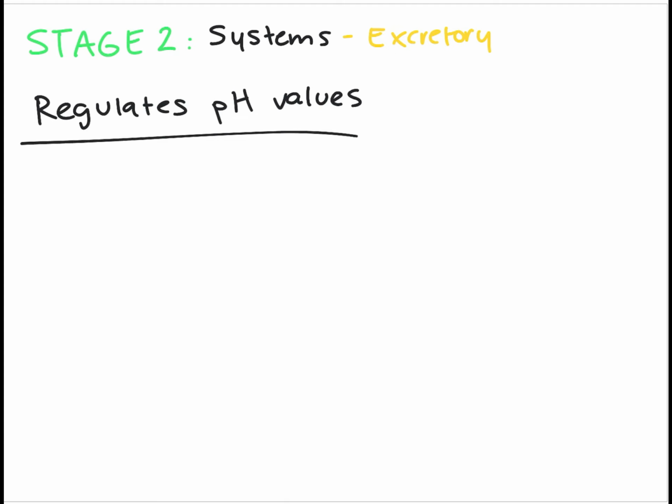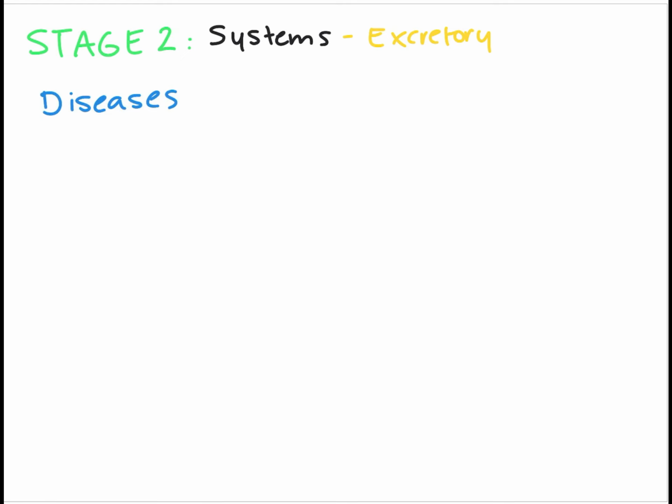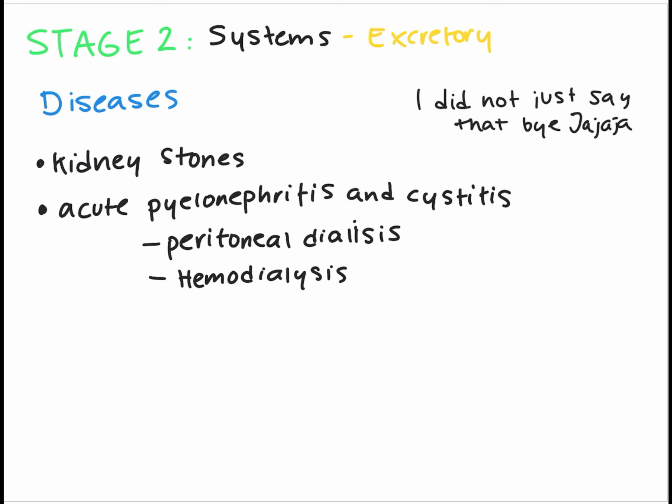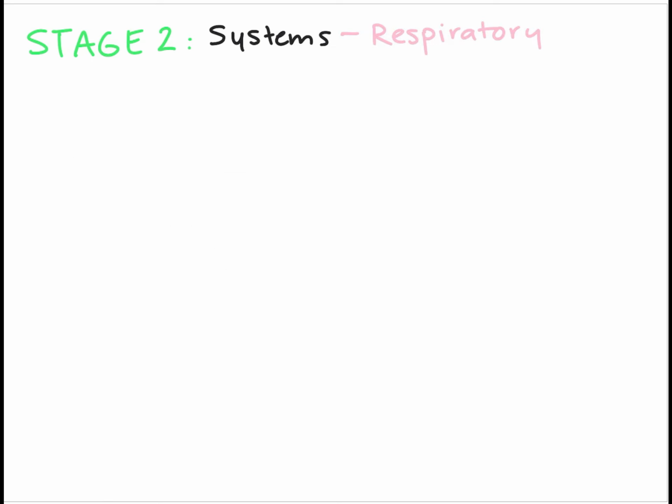So the urinary system is important because it regulates the acid-base balance. This means that it regulates your pH values. Diseases of it can be kidney stones. It is found in the renal pelvis. Also acute pyelonephritis and ascites. It's the inflammation of the bladder, which, if not treated right away, forms into septicemia.